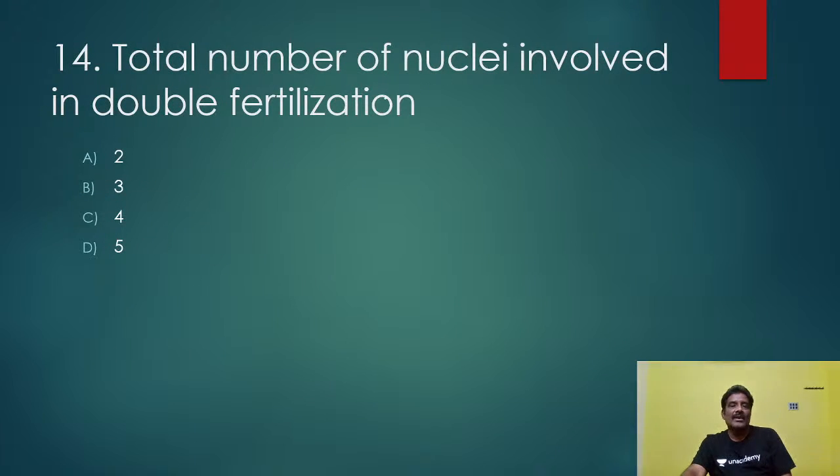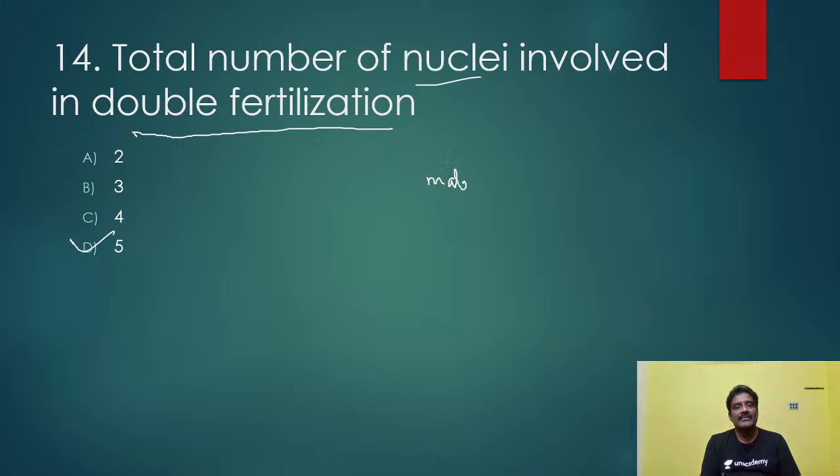Another question: total number of nuclei involved in double fertilization. Double fertilization, how many? 5. How will it be? Double fertilization means one male gamete unites with the secondary nucleus, which is 2n. This is one fertilization. Another fertilization here is another male gamete, so there are 2 male gametes.